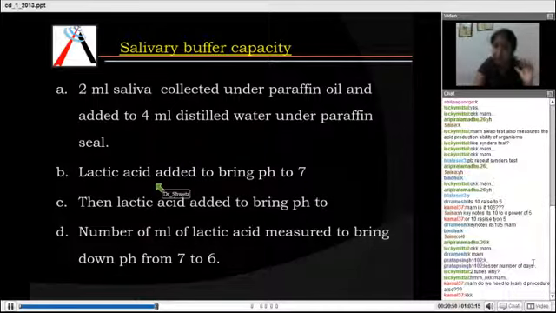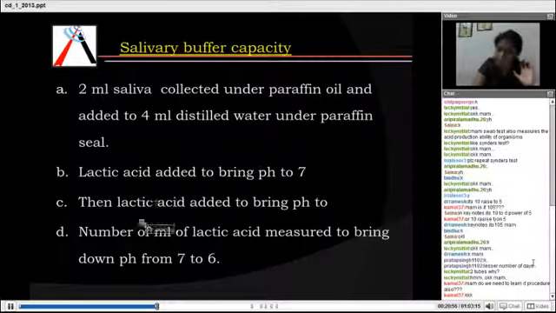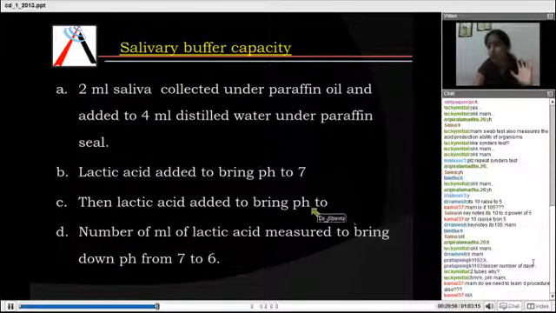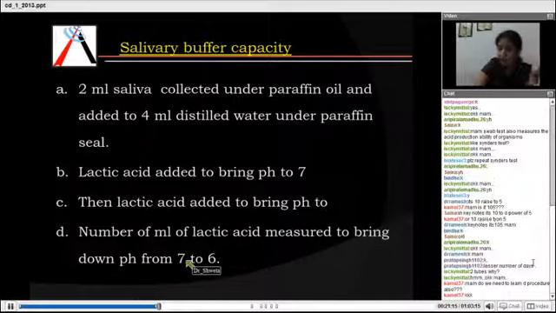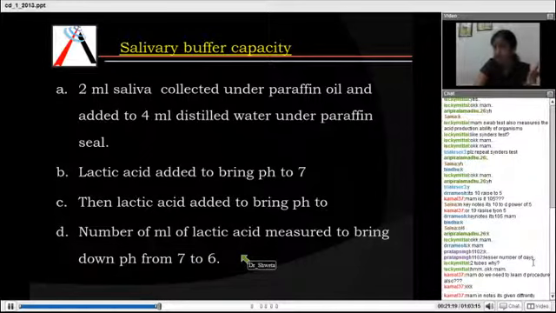Now, lactic acid or any other medium is added to bring the pH to 7. Once the pH is brought to 7, lactic acid is again added to lower the pH from 7 to 6. How much lactic acid is actually used to bring down the pH from 7 to 6 tells us the susceptibility of the environment. That is, if a lot of ml of lactic acid is used to bring down the pH from 7 to 6, that is the